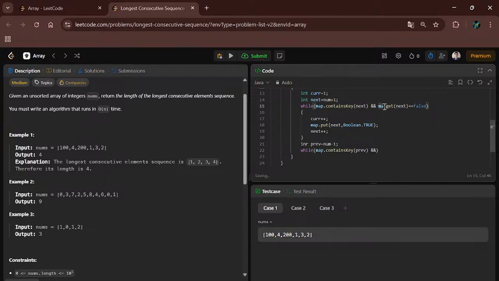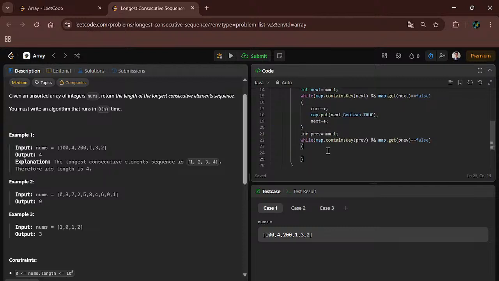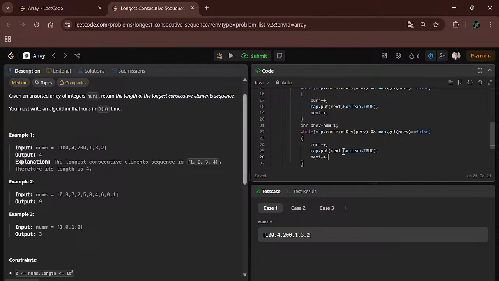Here map dot get previous equal to false. If it is false, then simply we have to increment the current length and make it true. I will copy this and paste it here. Only here it should be previous, and here previous will be decremented.